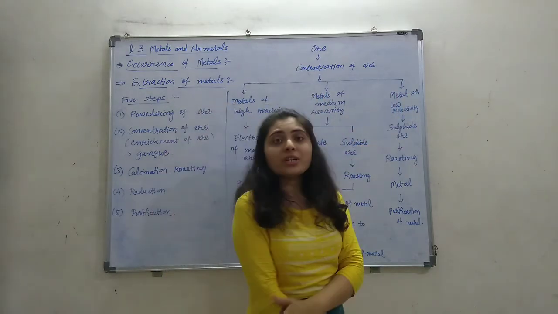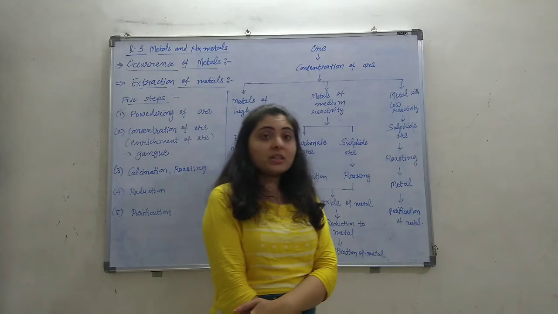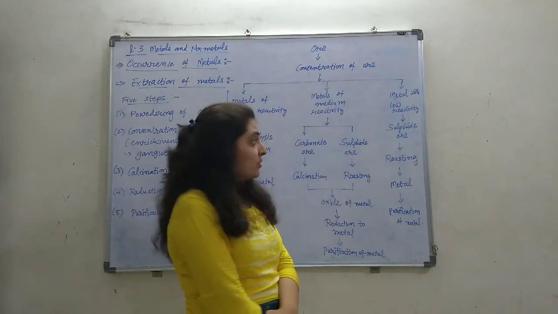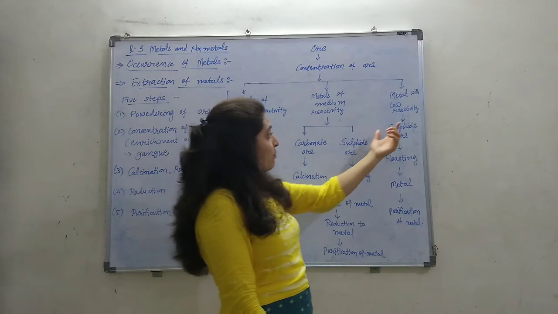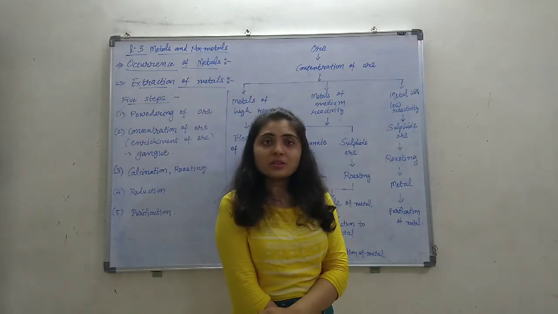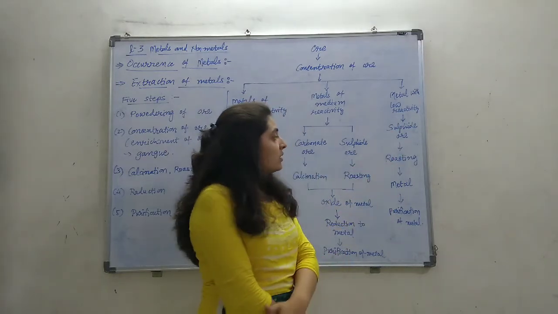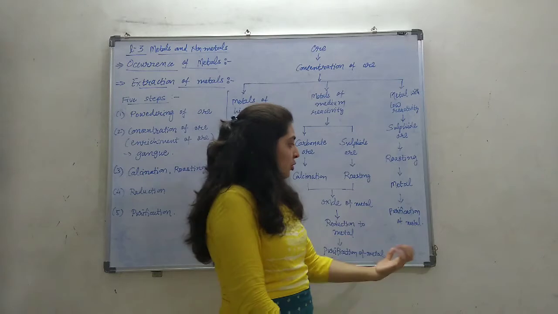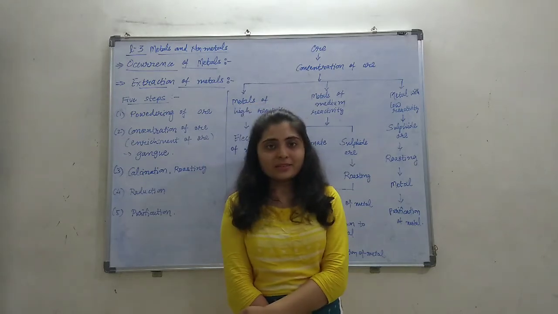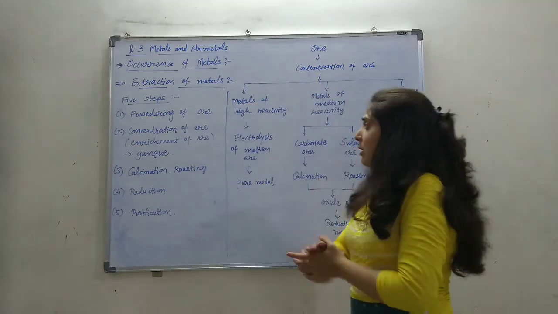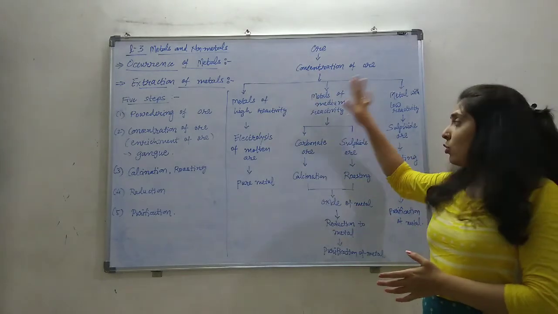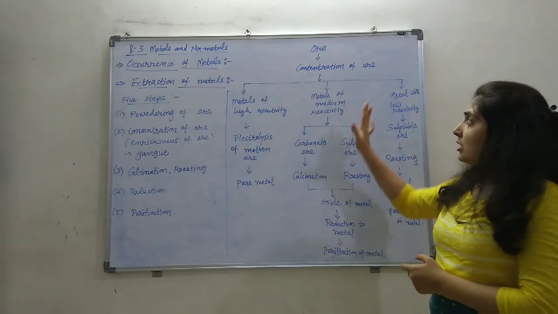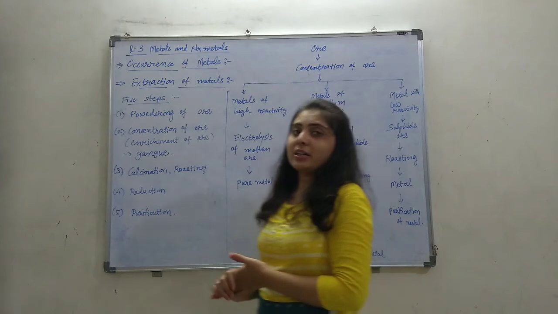And for metals with low reactivity, if the metal is low in the reactivity series, then it is generally found in sulfide form. So by the roasting process, simply the metal is obtained, and then purification of the metal is the next step. So this is the whole flow chart for the extraction of metal.